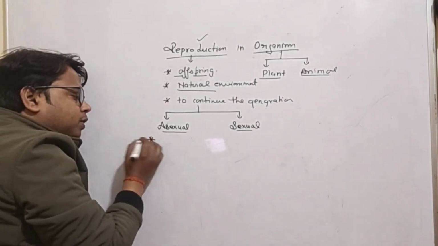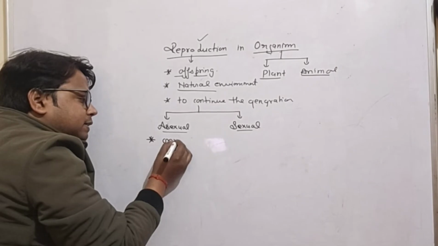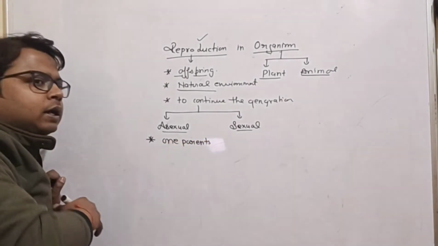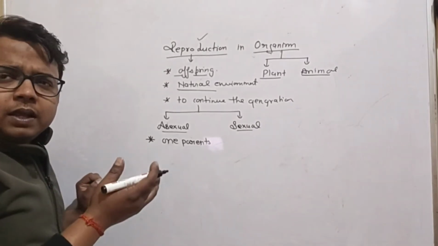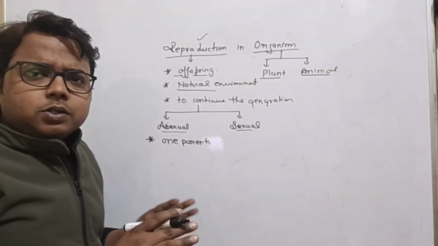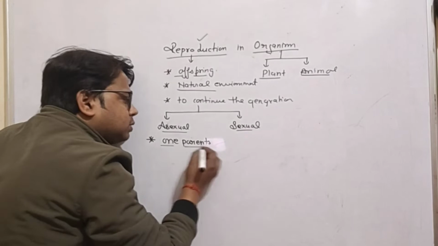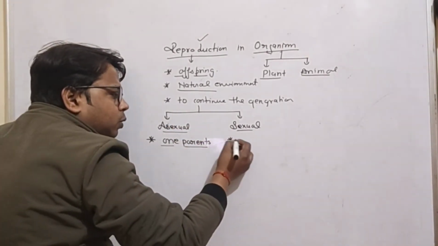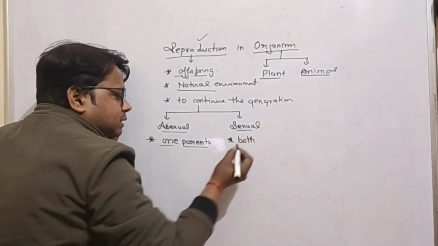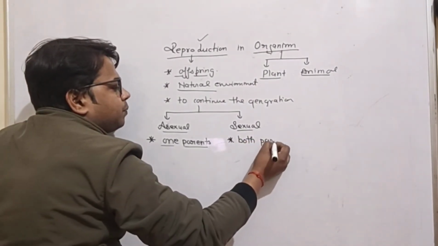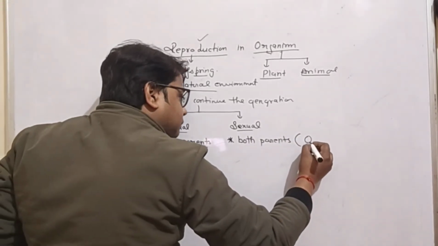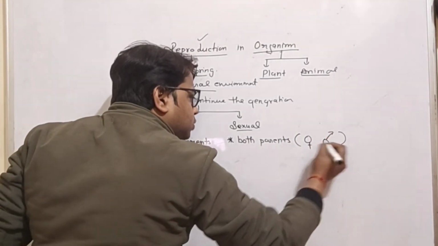Asexual method of reproduction means only one parent is involved. It doesn't matter whether male, female or hermaphrodite. Only one parent is responsible. But in sexual reproduction, we require both parents, that is, male and female.